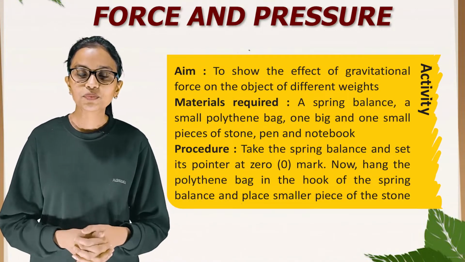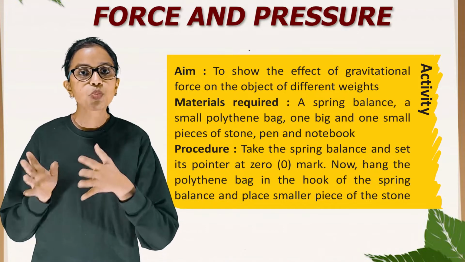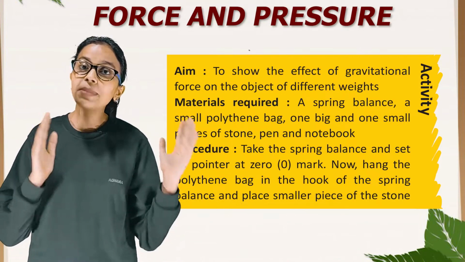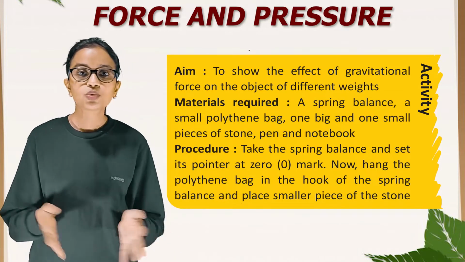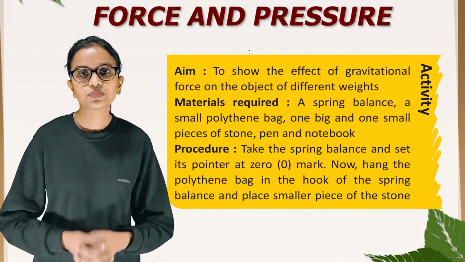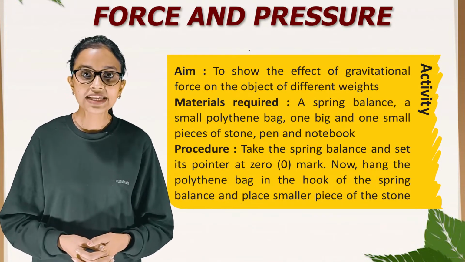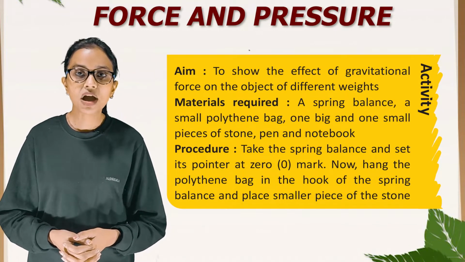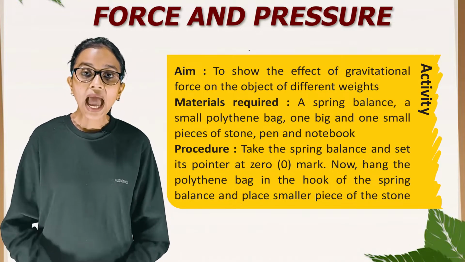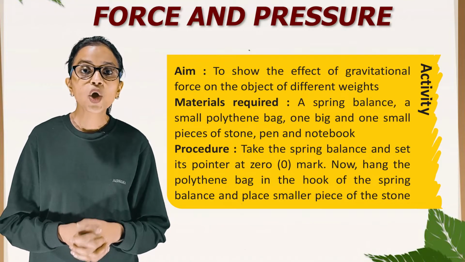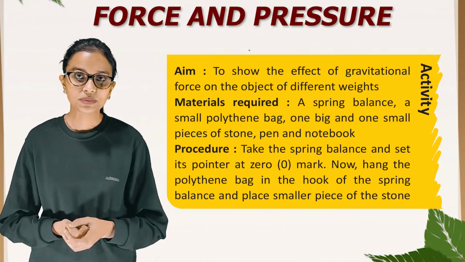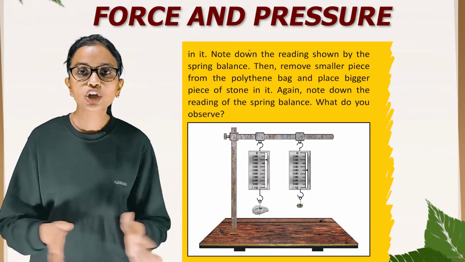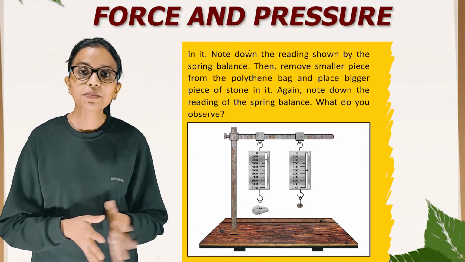Material required: a spring balance, a small polythene bag, one big and one small piece of stone, pen and notebook. Procedure: take the spring balance and set its pointer at the 0 mark. Now hang the polythene bag on the hook of the spring balance and place the smaller piece of stone in it. Note down the reading shown by the spring balance.